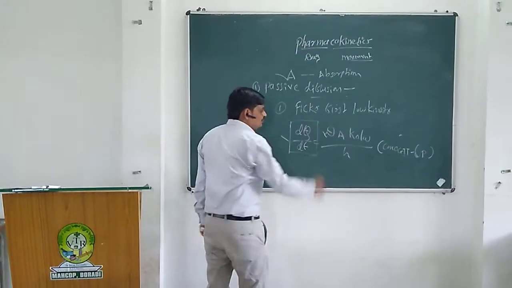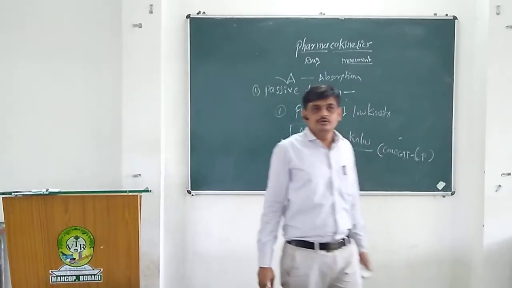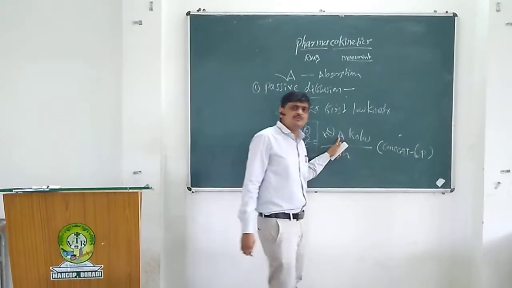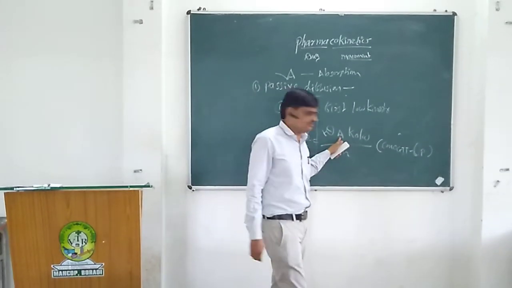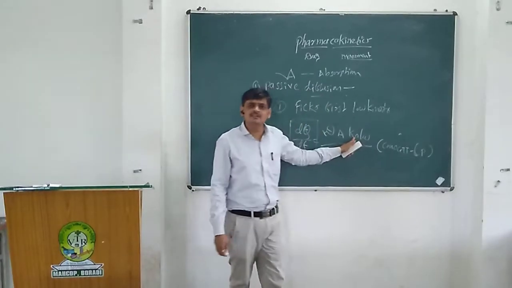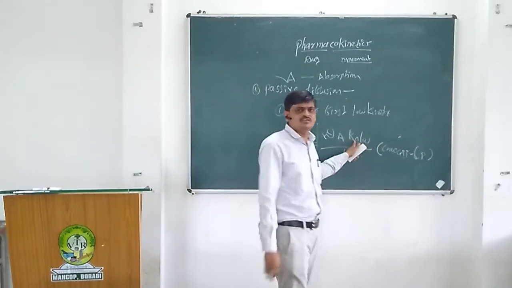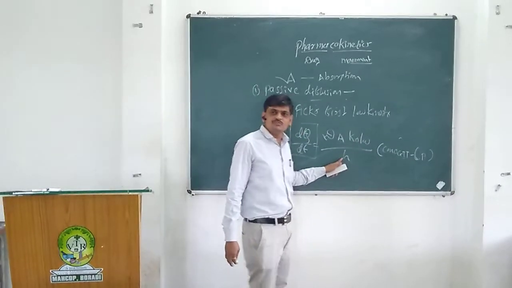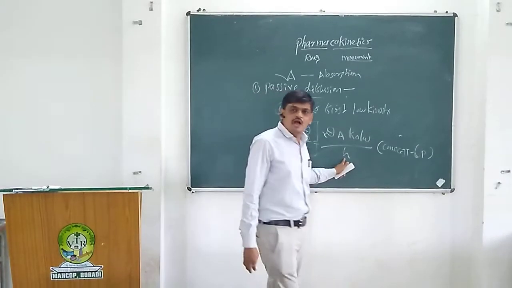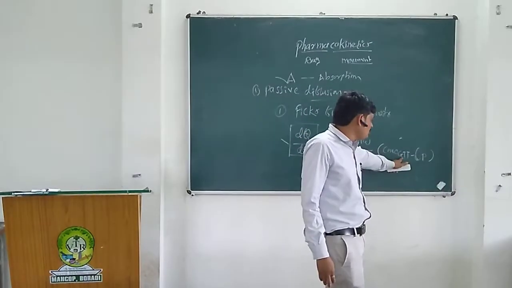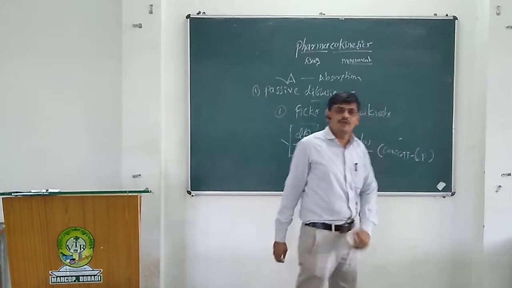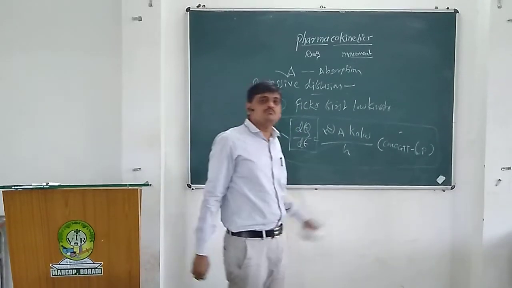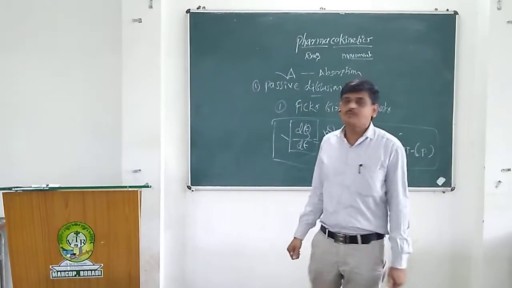The diffusion coefficient is a constant. Increasing the absorbing surface area ultimately increases the absorption. Partition coefficient means the higher the lipid solubility of a drug, the more easily it crosses the membrane barrier. The thickness of the membrane also affects the absorption of drugs. And then the concentration in the GIT minus the concentration in the plasma. So passive diffusion obeys Fick's first law of kinetics.